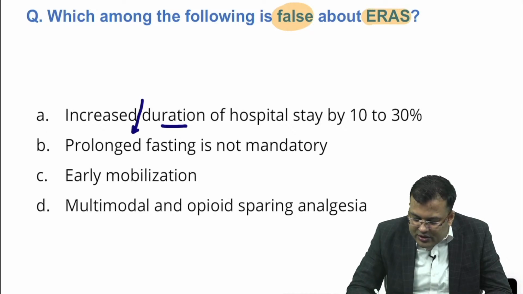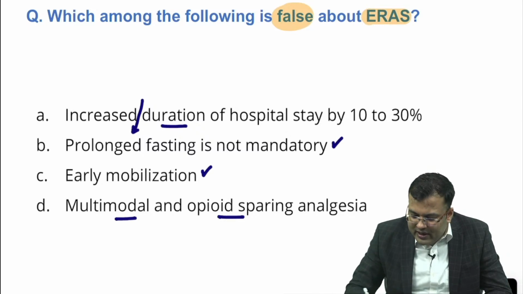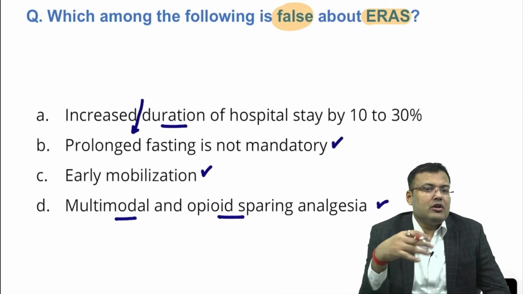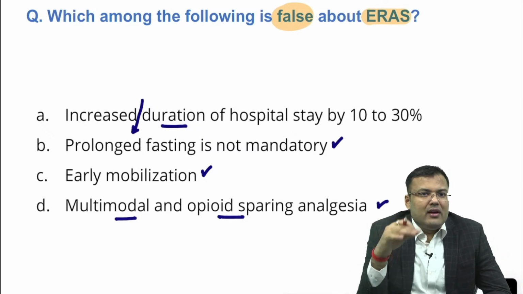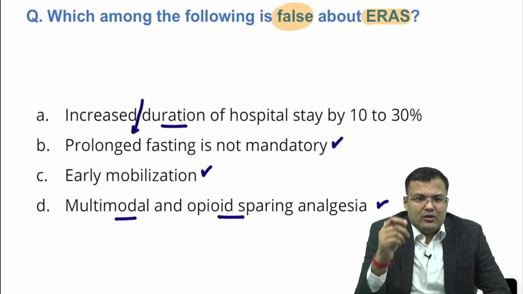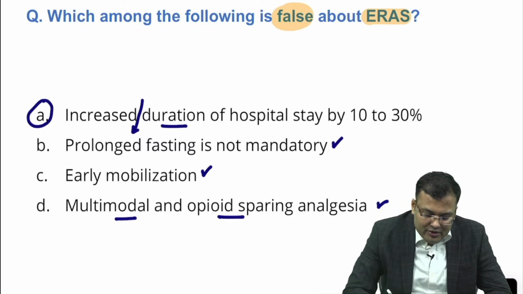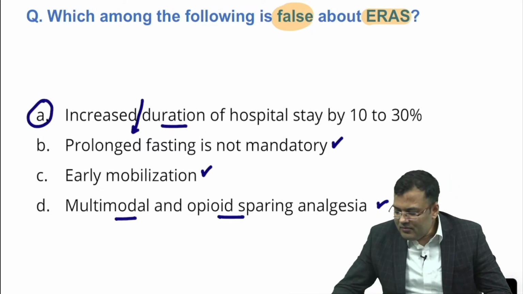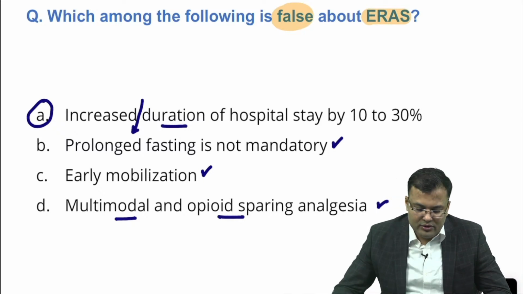It's the decreased duration of hospital stay. Prolonged fasting, not mandatory, yes. Early mobilization, yes. Multimodal and opioid sparing analgesia, yes. Why? Because if you give opioid, what will happen? It has an anticholinergic side effect, so the patient will have constipation. So that's why the correct answer is A, because this option is false.